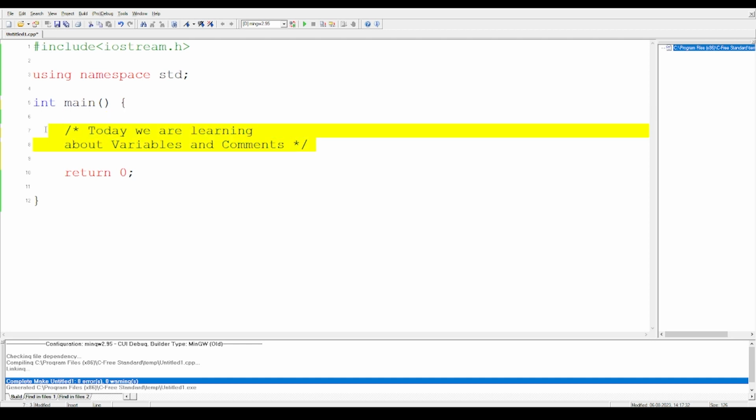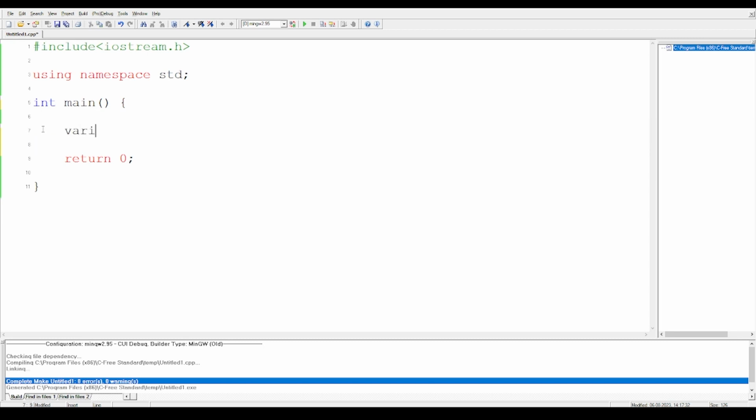Next up, we will come to variables. It is an extremely important topic in C++ as well: what is a variable? When we have to learn about variables, it's very simple to understand this way: it is simply a location in the memory of the computer, which we give a name. So this can be a formal definition of a variable: a location in memory which we give a name.